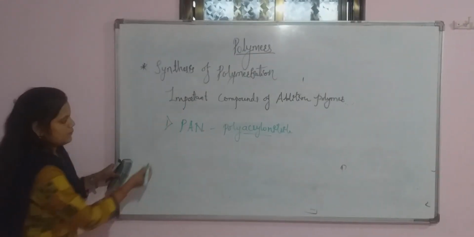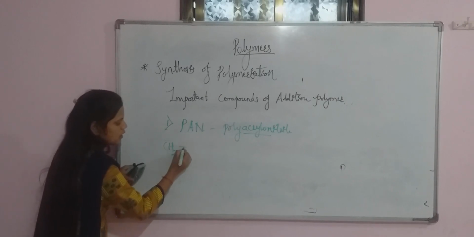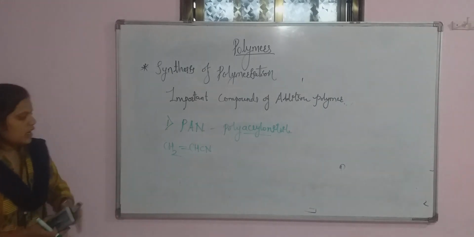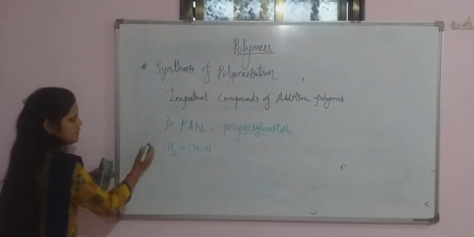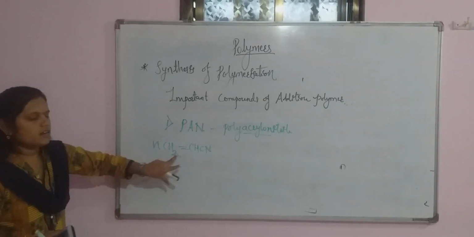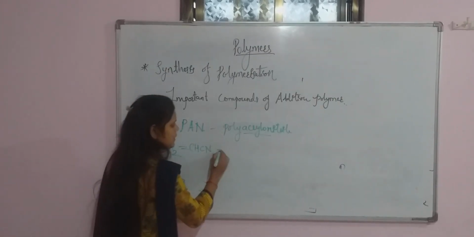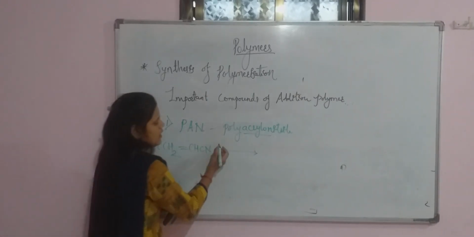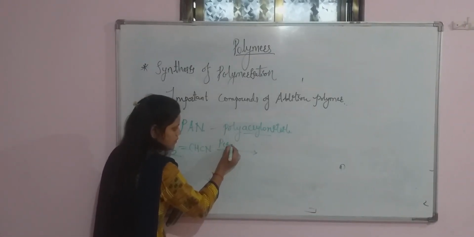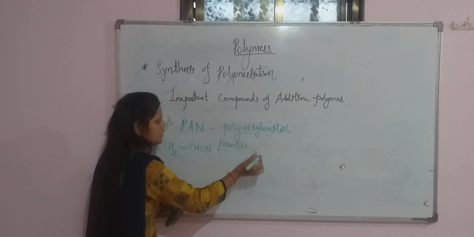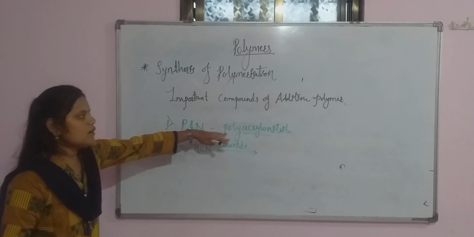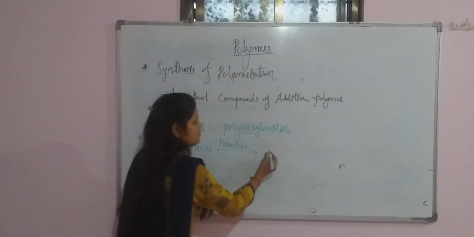If I take n number of acrylonitrile, that is CH2=CH-CN, n number of acrylonitrile, in the presence of a catalyst, that is a peroxide, there is a formation of polyacrylonitrile.